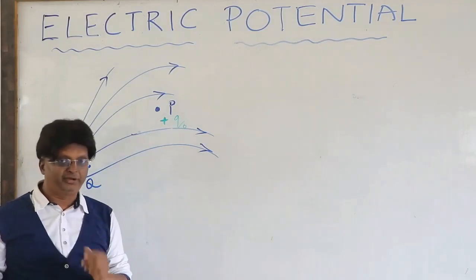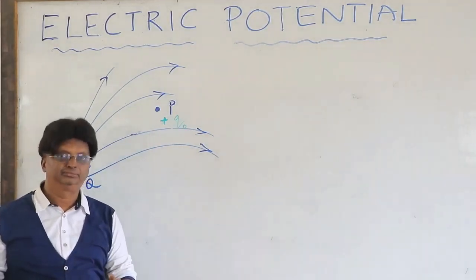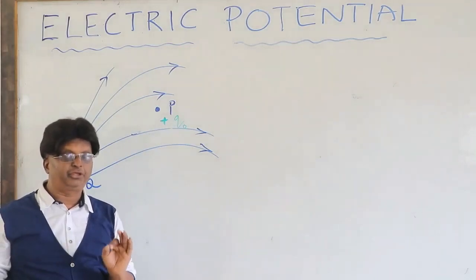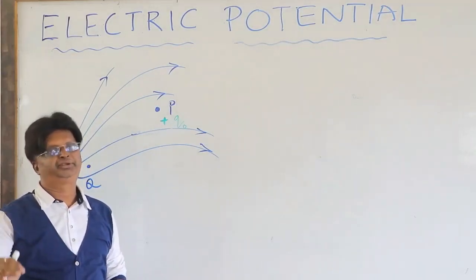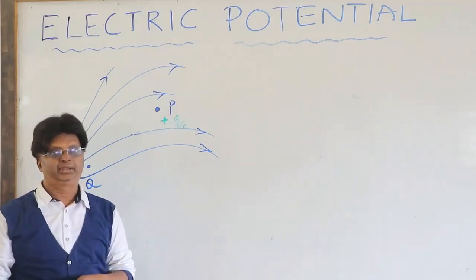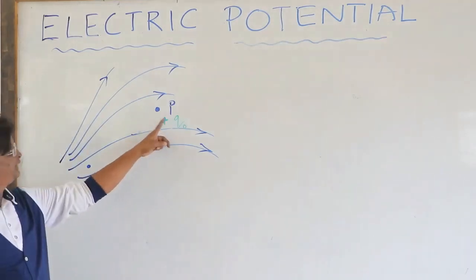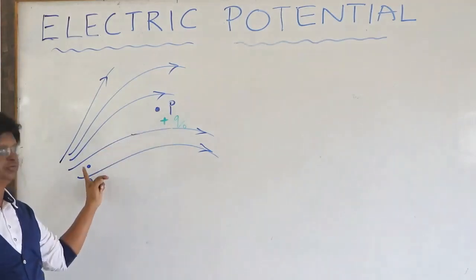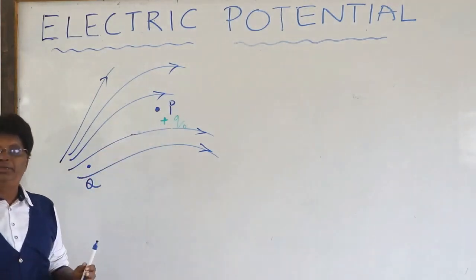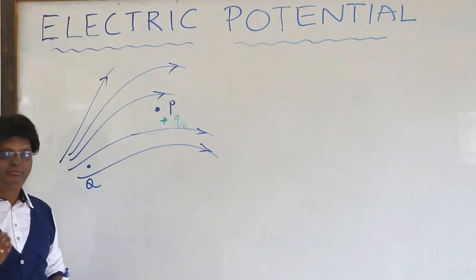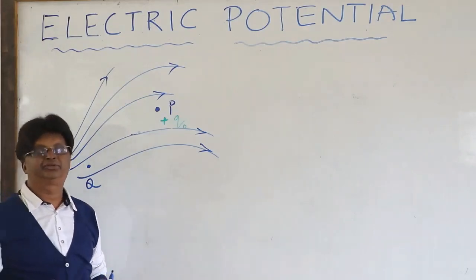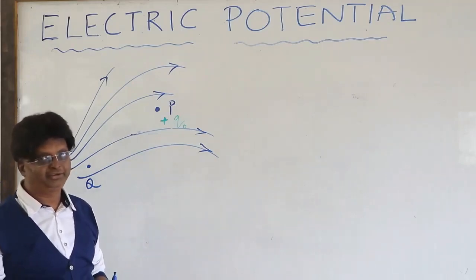Number 1, displacement without any acceleration. Displacement without any acceleration means displacement with uniform velocity. Second point, of course, when we are displacing this test charge from P to Q, the path is immaterial for us, because yesterday's statement was that work done in the case of a conservative force is always independent of path.